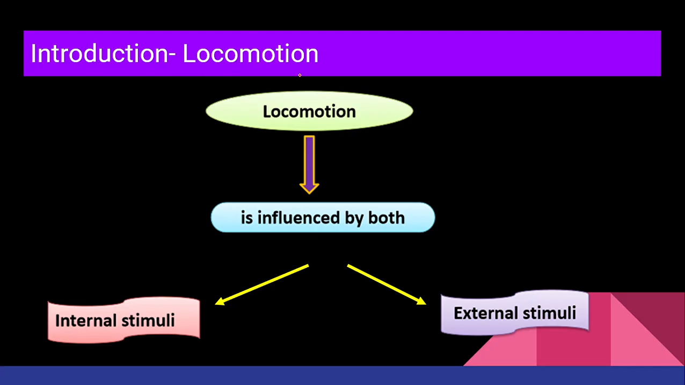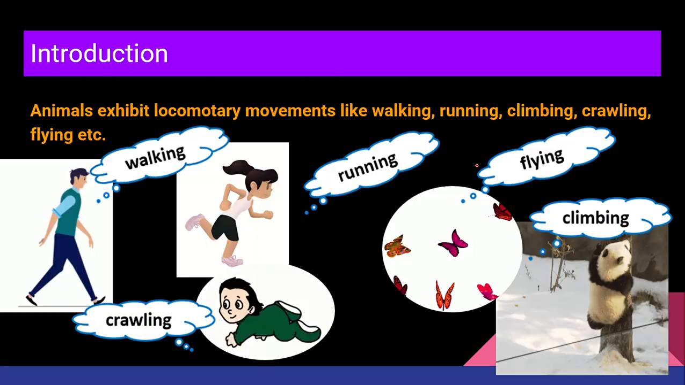Now, introduction about locomotion. In your textbook, they have given locomotion is influenced by internal stimuli as well as external stimuli. What is stimuli? Stimuli is nothing but any external factor by which we respond. For example, when sun rays are coming, we will just close our eyes. So sun rays are going to be stimuli for us, right?